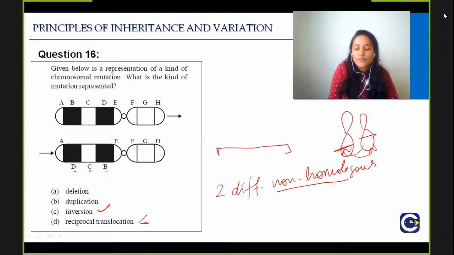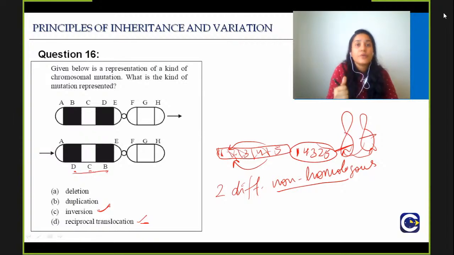In a normal scenario, for example, if we represent the chromosome like this, we can say it is 1, 2, 3, 4, 5, and then there is inversion of 4 and 2 here. Then what will be the sequence? It will be 1, 4, 3, 2, 5. That is how they will represent inversion on a chromosome. So don't get confused. Please remember this, that reciprocal translocation is always between two different non-homologous chromosomes. Okay, so the right answer here is option C, which is inversion.